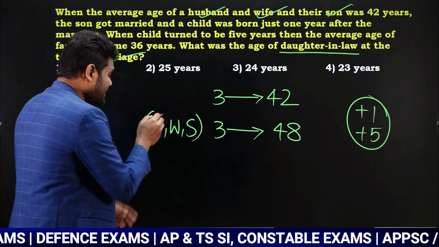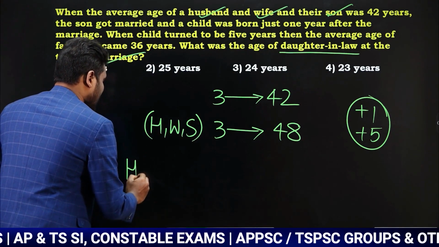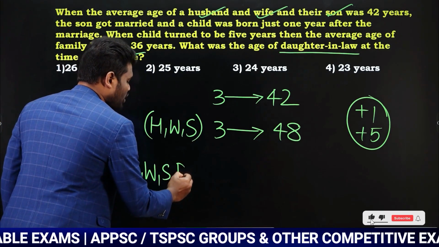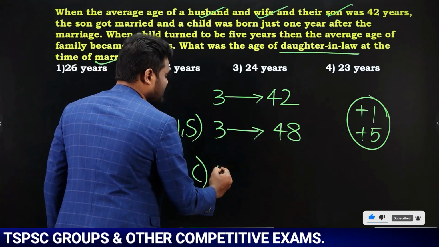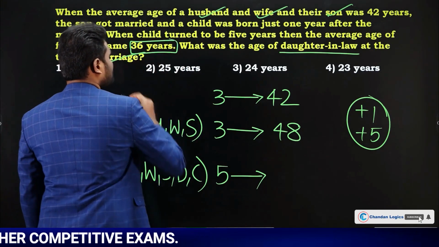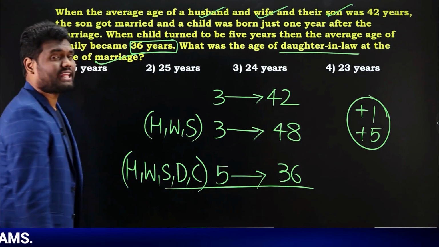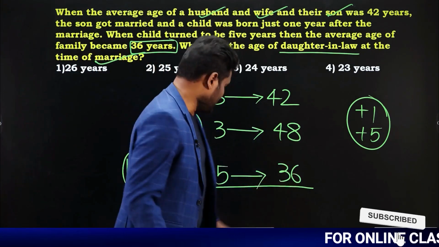Now what happened? In this family, 2 more new persons joined. Who are those 2 persons, other than husband, wife, son? The 2 persons are the daughter-in-law and the child. Now all these 5 persons combined together, what is the average age? The average age is 36 years. Now they are asking us the age of the daughter-in-law at the time of marriage. Okay, let us look at that.